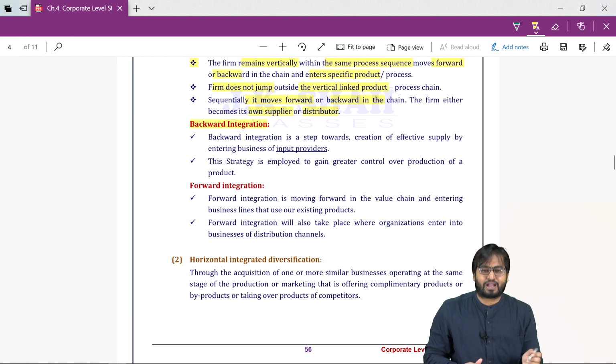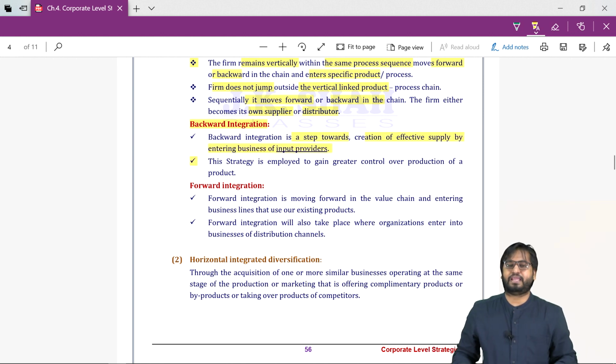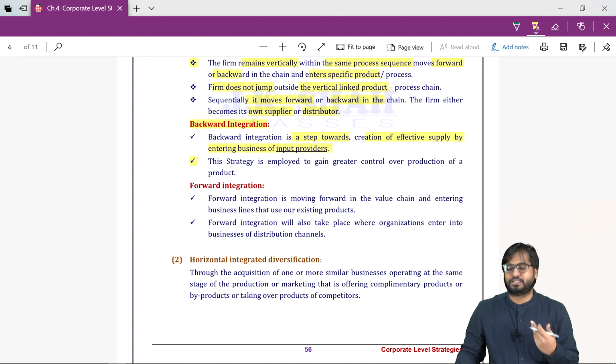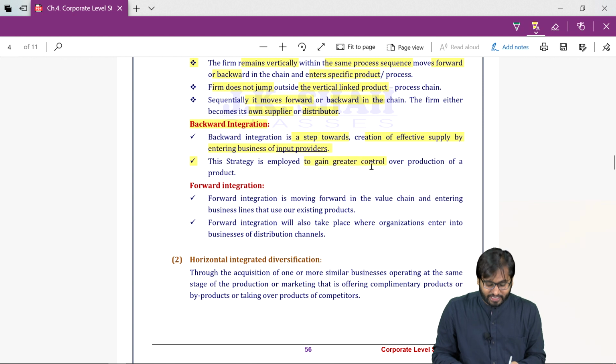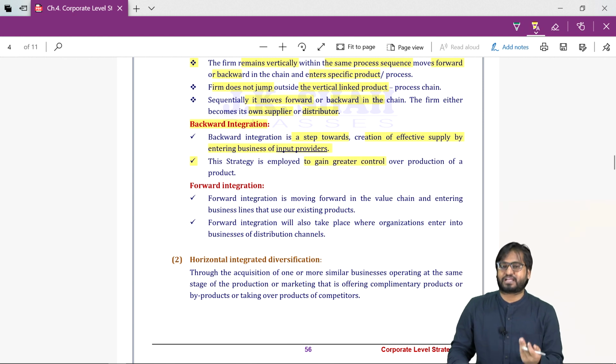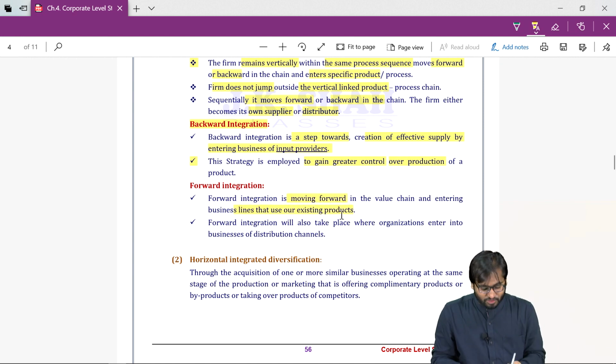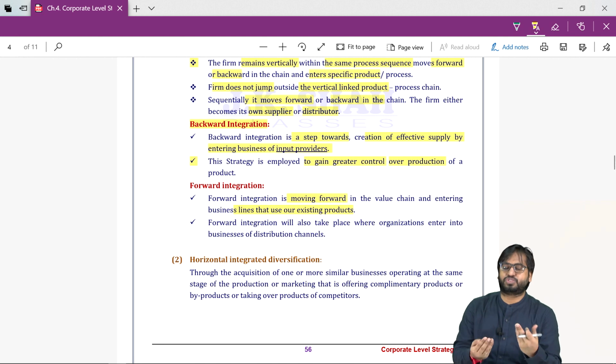What do you mean by backward? Step towards creation of effective supply by entering into the business of input providers, raw material suppliers. Greater internal control. I'll have a better control over the products. What do you mean by forward integration? Moving forward that uses our existing product, means distribution channel.